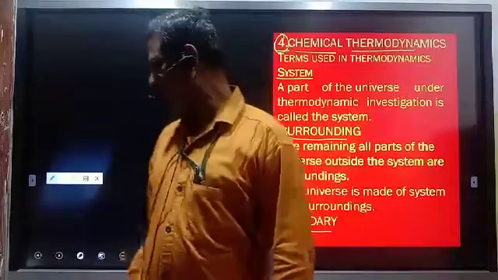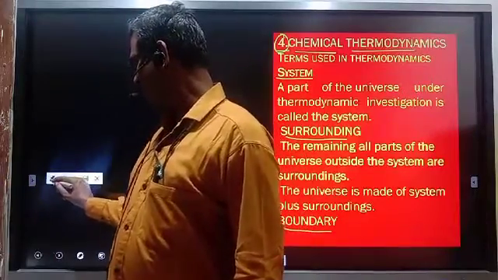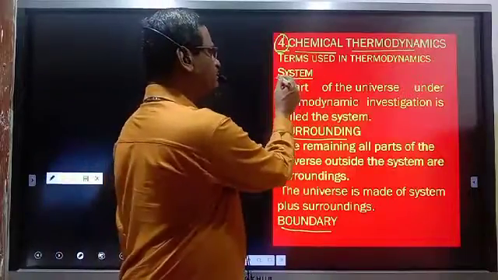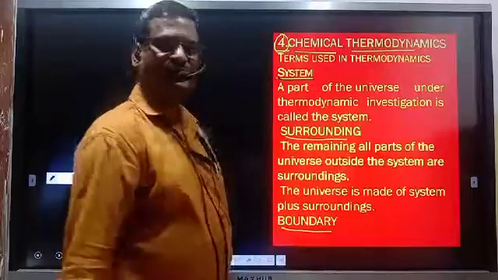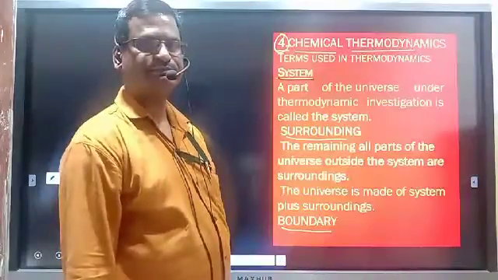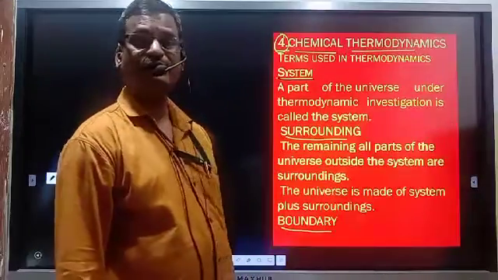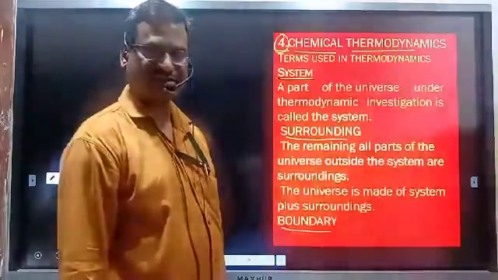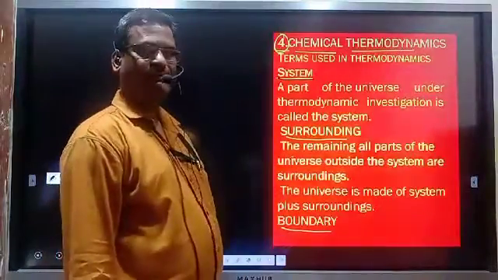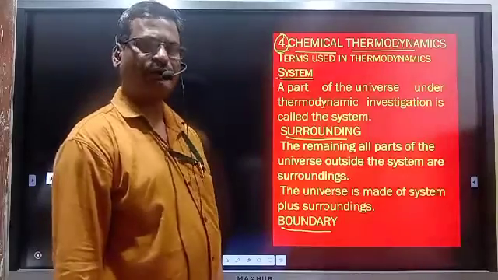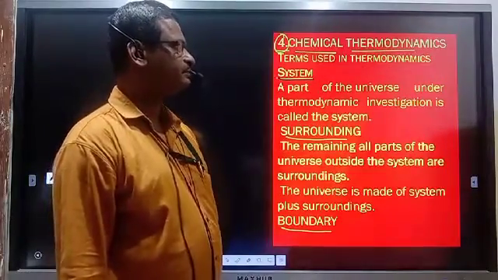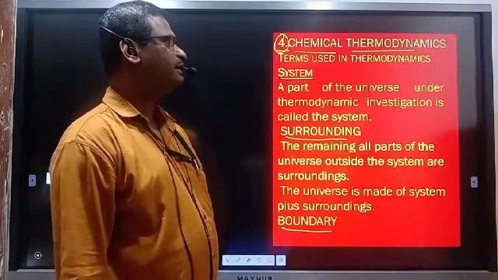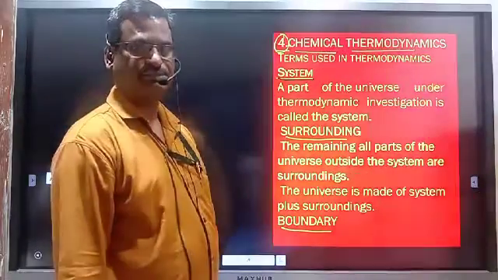See, here we have to study what is meant by system and what is meant by surrounding. So what is meant by system? Any part of the universe which is under consideration for thermodynamic study is known as a system.